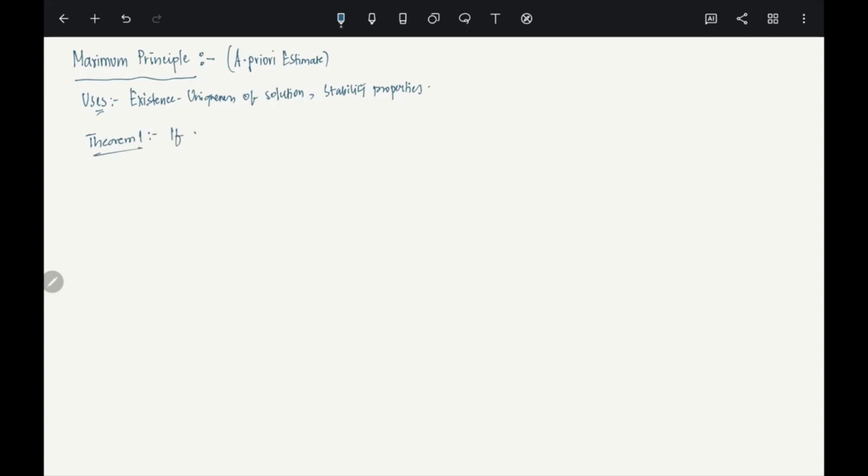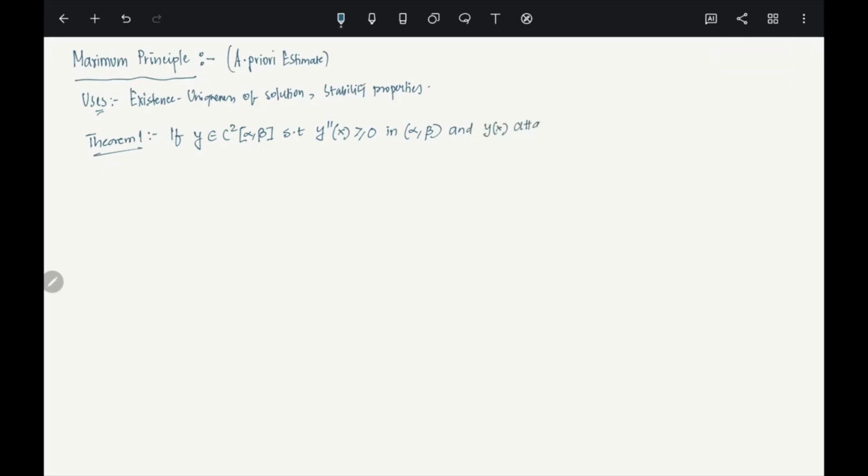Let's say y is in C2 of alpha beta. What is C2 of alpha beta? It is the twice continuously differentiable functions defined on the closed bounded interval alpha beta. So you are looking at a function y which is twice continuously differentiable on alpha beta, such that the double derivative of the function of x is always greater than or equal to 0. What does it mean? It means that the function is convex in the open interval alpha beta. Double derivative greater than or equal to 0 means it is a convex function.